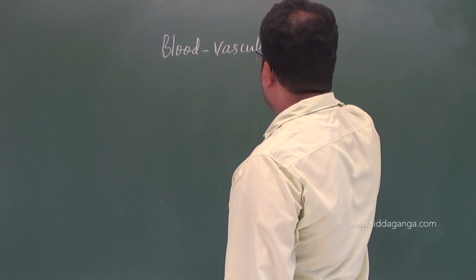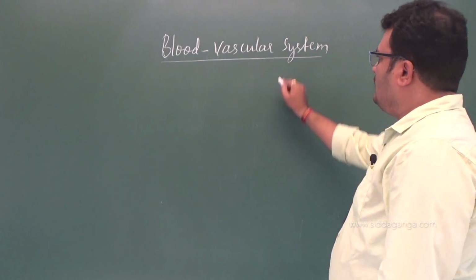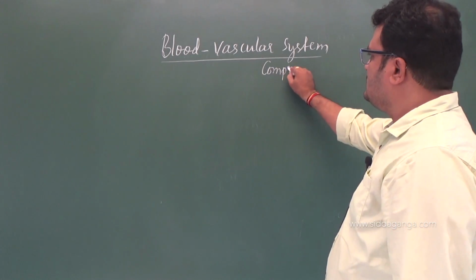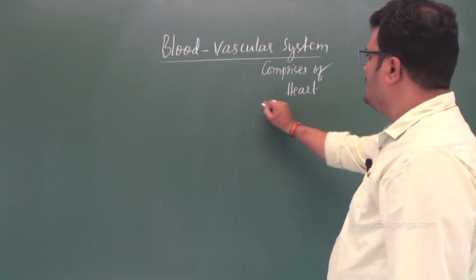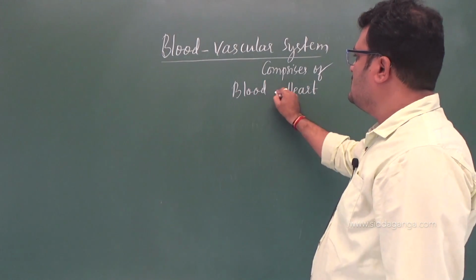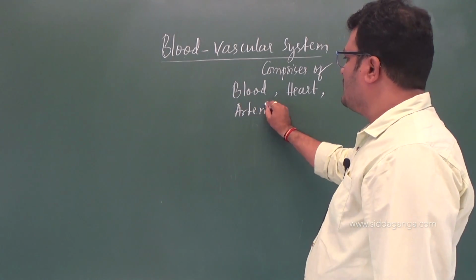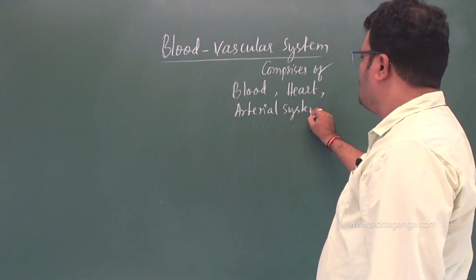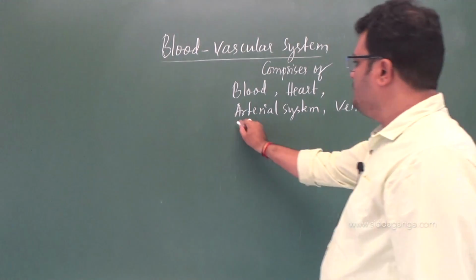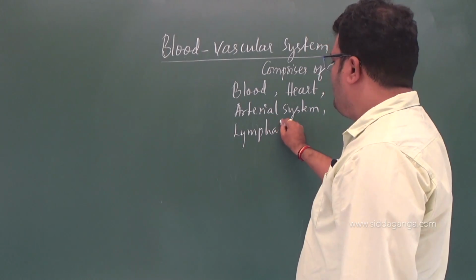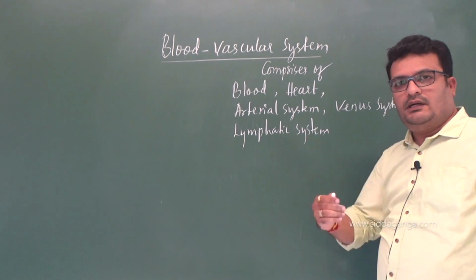vascular system. See, this blood vascular system comprises of blood, heart, and arterial system, venous system and lymphatic system. See, these are all the things one by one we will learn in detail, right?